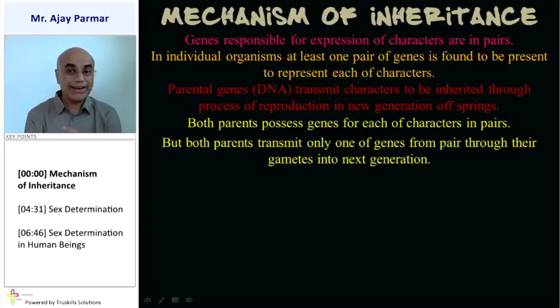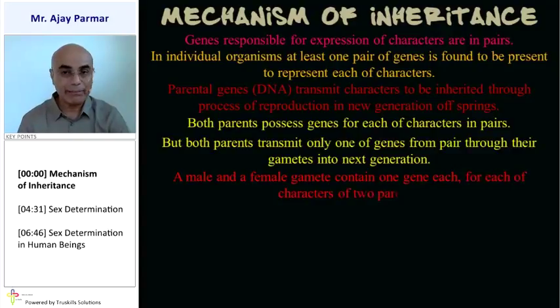Remember, if they transfer both the genes of the given pair, then the newly formed cell, the zygote, will have double the amount of genes as compared to their parents. So that is not possible. Obviously, because of this particular reason, only one of the genes out of the given pair will be transmitted to the next generation, through a male and a female gamete.